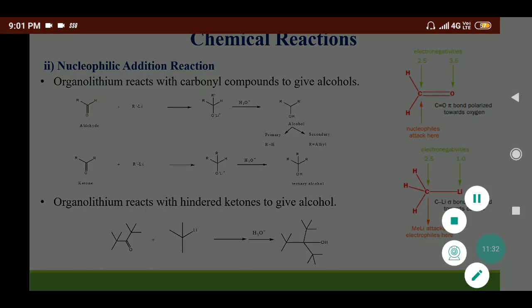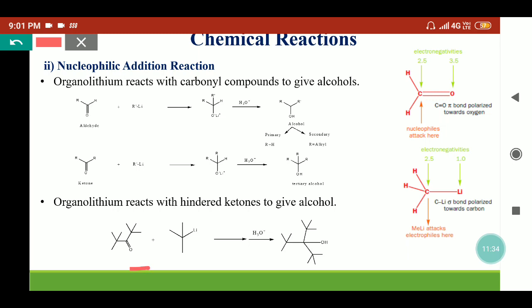Here we have taken the example where the carbonyl is attached with two tertiary butyl groups. So there is a hindrance towards the carbonyl group. Further, tertiary butyl lithium reacts with this carbonyl compound by direct addition reaction. So it will finally provide a tertiary alcohol.